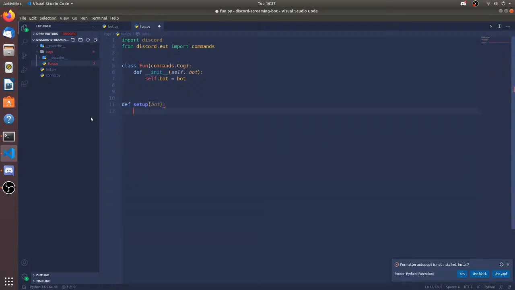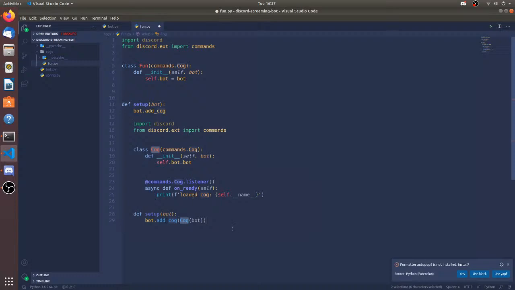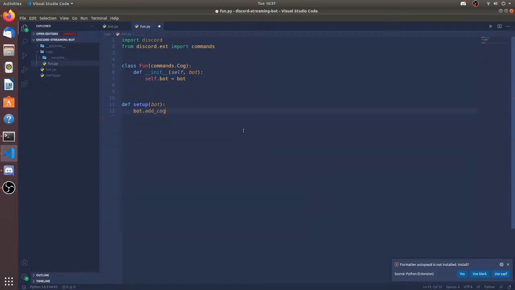So bot.add_cog. Was it like this? Bot.extension. Yeah, bot.add_cog. So it's like this. Now I'm going to be initializing the Fun class, and since it requires a bot, when you're doing object-oriented programming, never count self as a variable. It has to be there. That's just a rule. But you should never count the self variable. So I'm going to be only giving the bot variable.